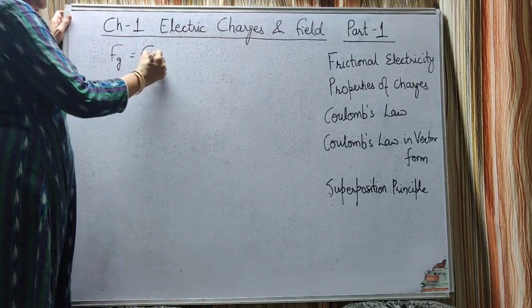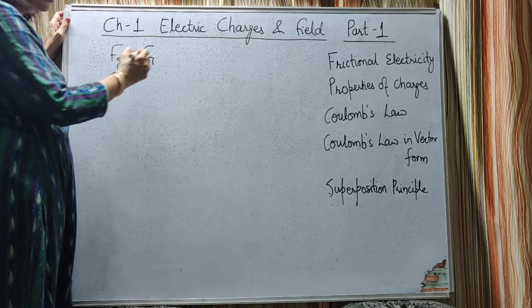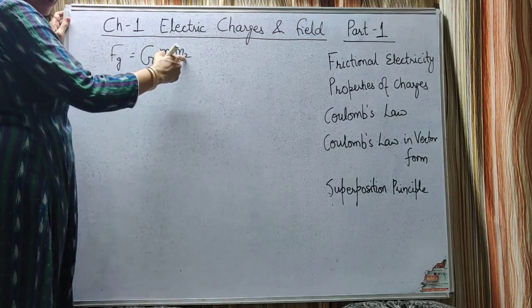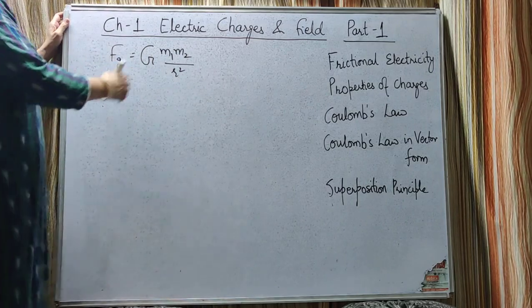So on equating, the constant of proportionality is capital G, which we call the universal gravitational constant; the force is directly proportional to m1 into m2, and inversely proportional to the square of the distance between them.